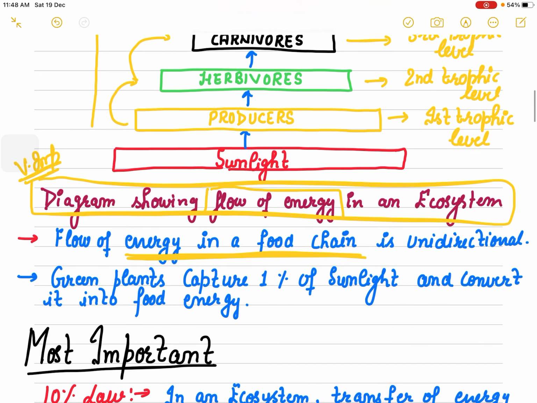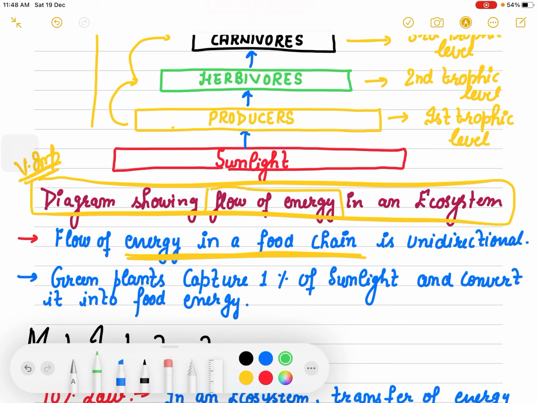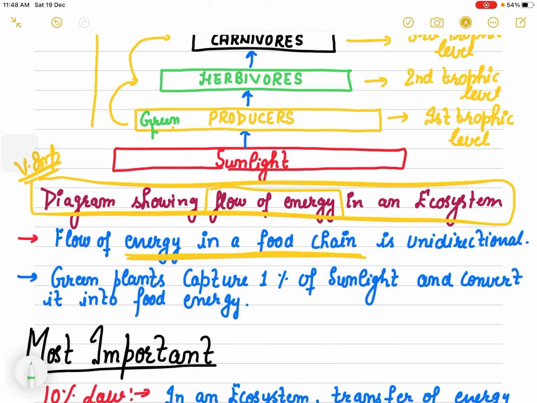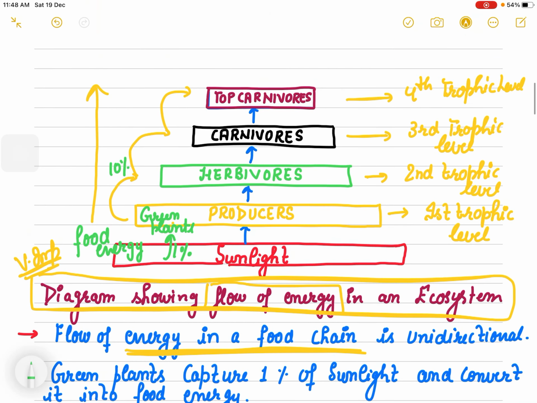Green plants, these are the producers, capture only 1% of sunlight and convert it into food energy, and 10% of that is transferred to herbivores. Then only 10% goes to carnivores, and finally very little reaches the top carnivores.